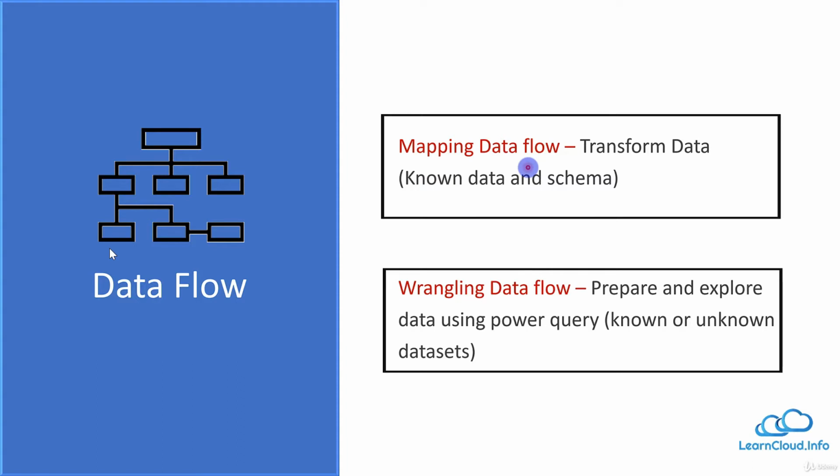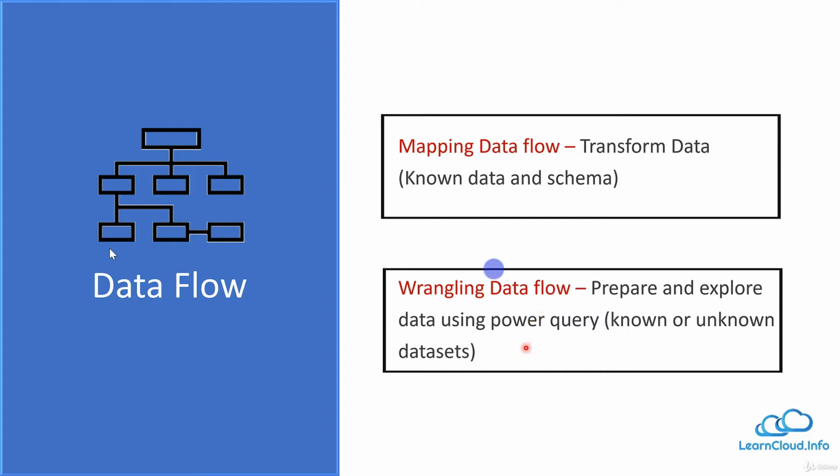You can quickly identify the sources or the transformations, or you can do the branches or joins and the sink or the destination. So basically it transforms the data and schema. Basically it's more focused on the schema part or the overall flow of your data. And wrangling data flow is more focused on the data part. You can quickly see what the final data set will look like.